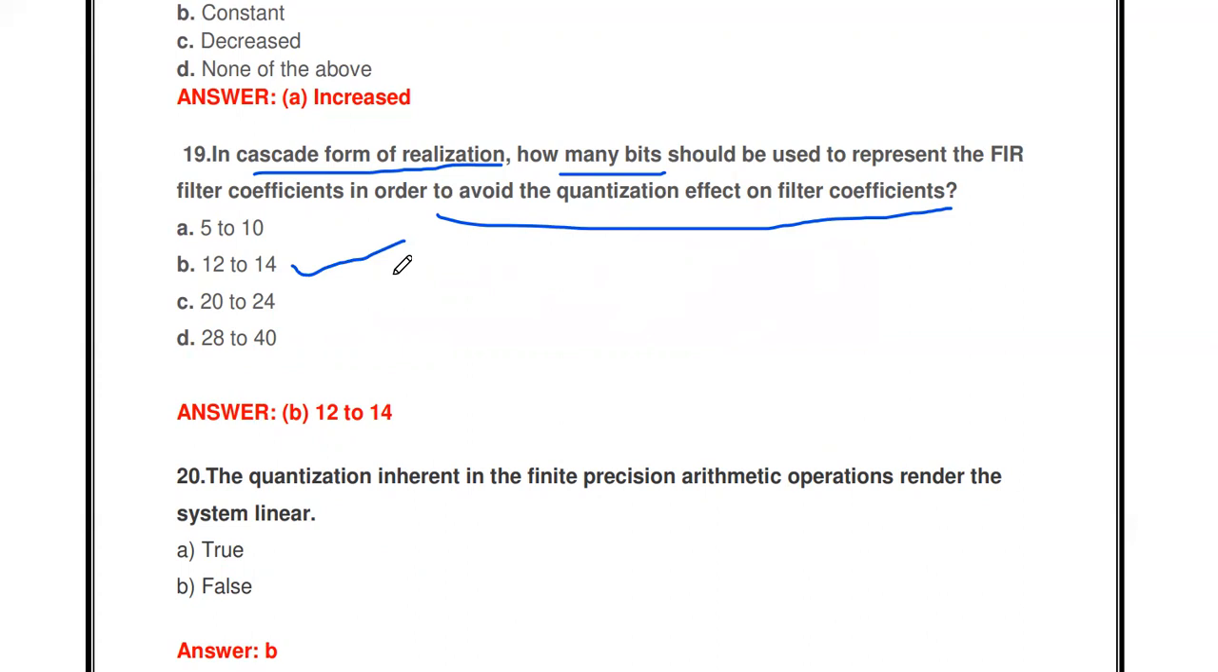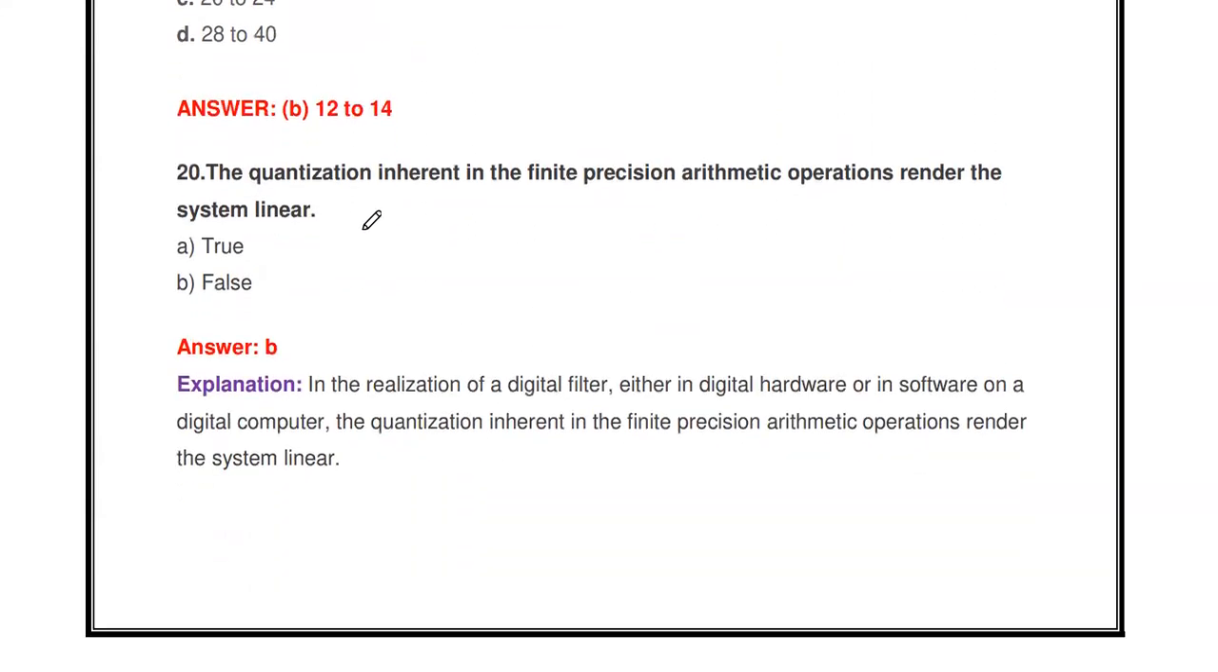If the coefficients are represented in 12 to 14 bits, we may reduce the quantization effect on filter coefficients in cascade form realization. The next thing, the quantization inherent in the finite precision arithmetic operation renders the system linear. The statement is true or false? It's true. In realizing the digital filter, either in digital hardware or software on a digital computer, the quantization is inherent in the finite precision arithmetic operation, rendering the system linear.